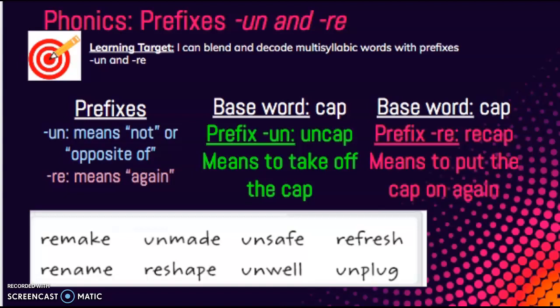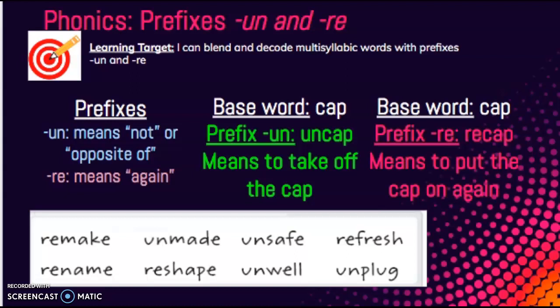Today we're going to be talking about the prefixes un and re. Un means not or opposite of. Re means again. For example, if our base word is cap, adding the prefix un to cap would make the word uncap. That means to take off the cap.